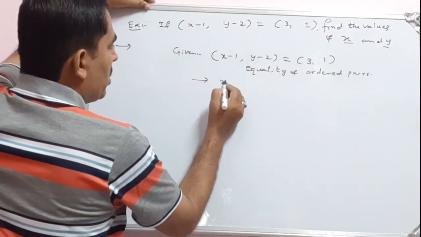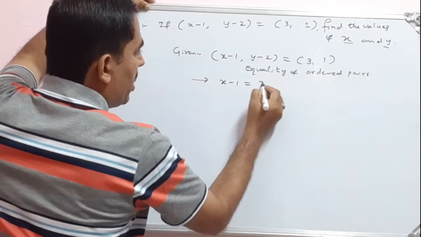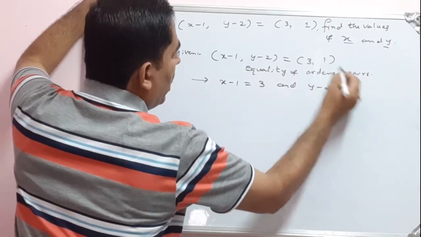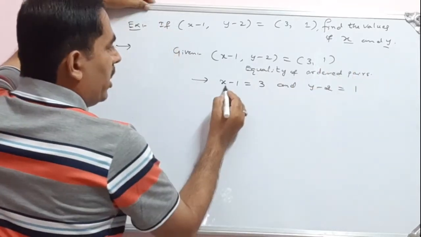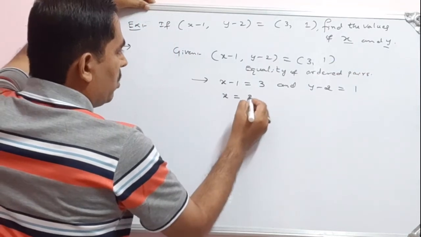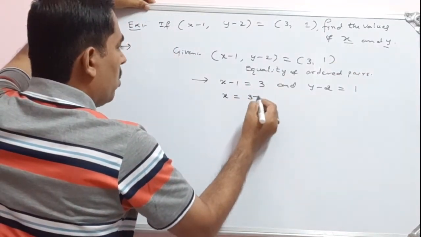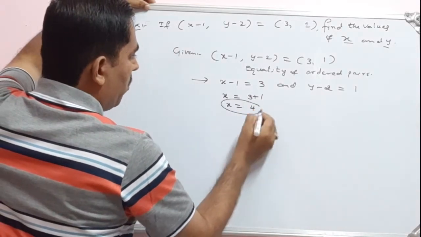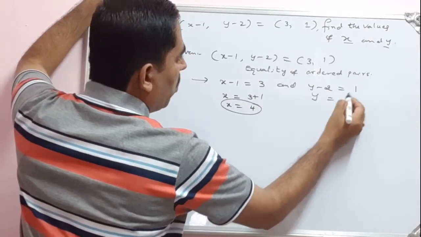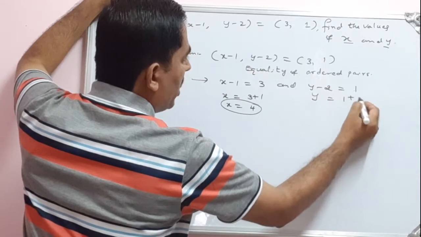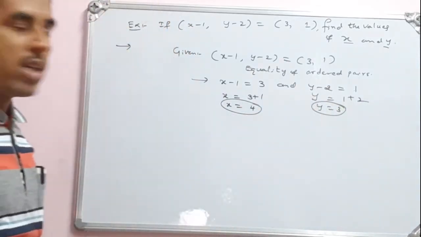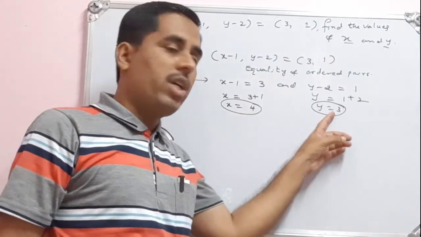So what is the first element here? x minus 1, and here the first element is 3. And the second element is y minus 2. Here the second element is 1. Then solve for x. x is equal to, keep 3 on the right hand side, shift minus 1 to the right hand side, that will be plus 1. So x is equal to 4. The value of x is 4. Then y is equal to 1, so shift minus 2 to the right hand side, that will be 1 plus 2. So y is equal to 3. I got the values of x and y. The value of x is 4, the value of y is 3.